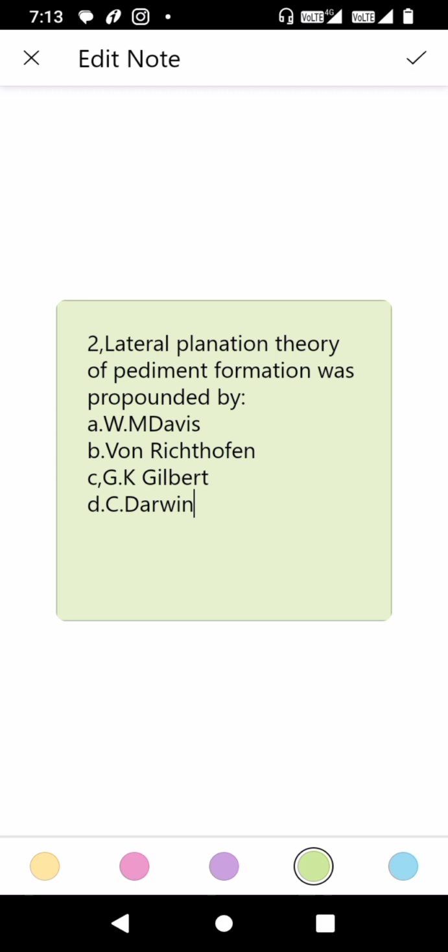The options are A W. M. Davis, B is von Richthofen, C option is G. K. Gilbert, and D option is C. Darwin. And the correct option is G. K. Gilbert. According to this theory, mountains go through a lot of weathering and erosion processes which leads to its recession or its decline.